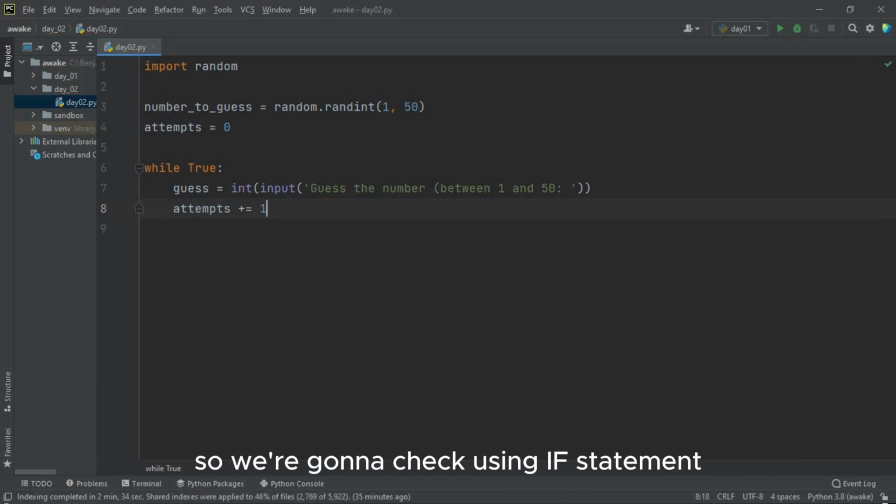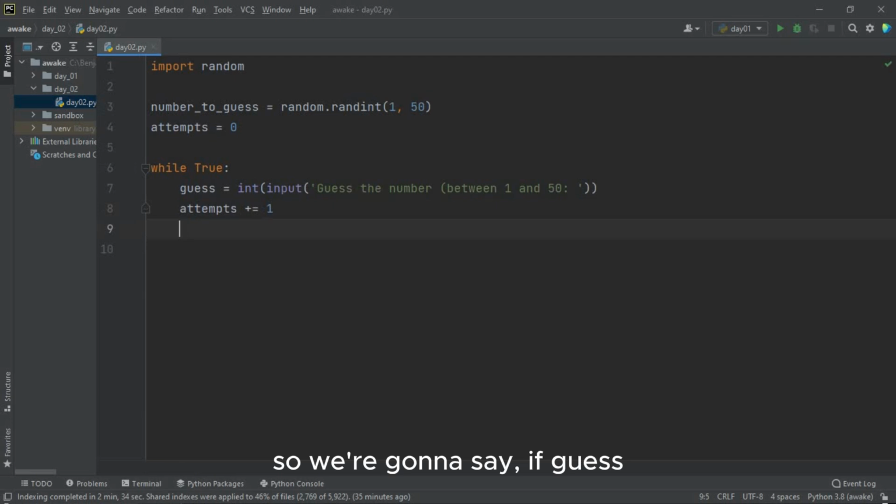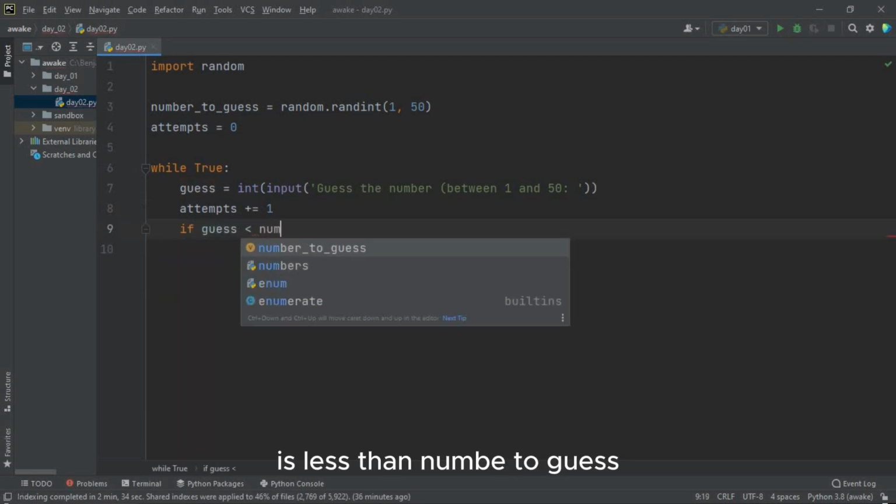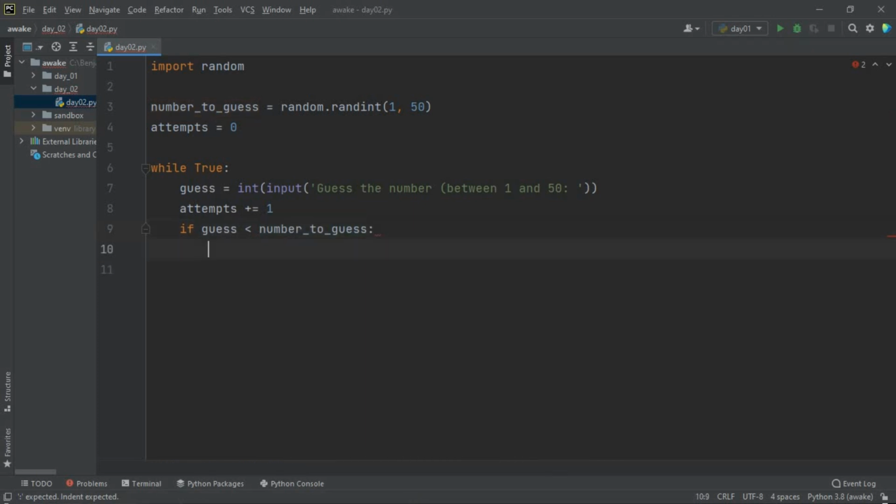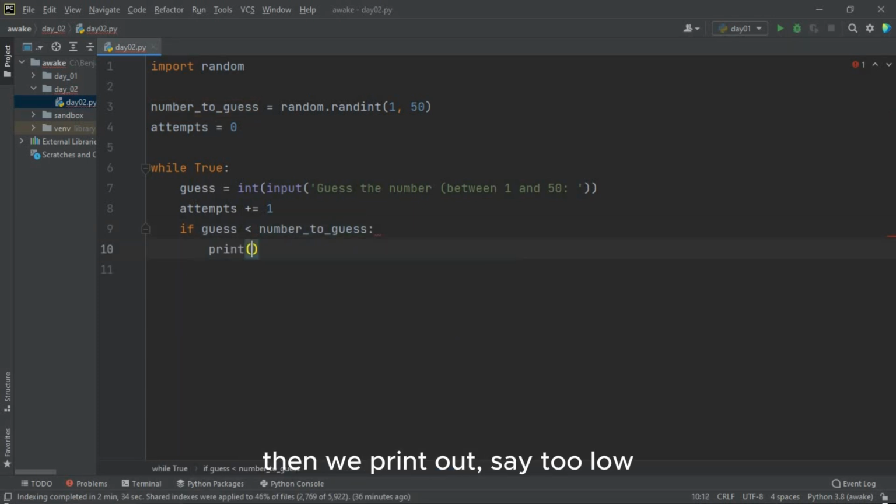All right, so we've done the while loop, and now we're going to check using an if statement if the guess is too low or too high. So we're going to say if guess is less than number_to_guess, then we print a message saying too low.